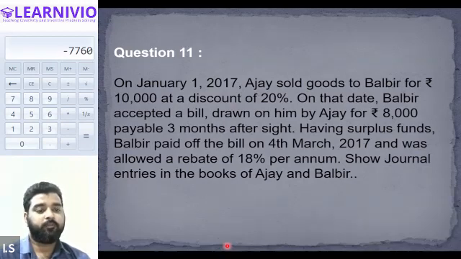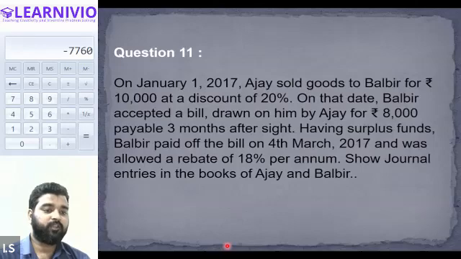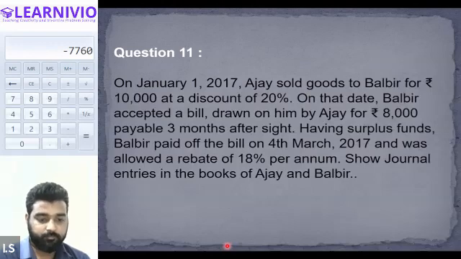But the payment is being made on 4th March, and as the payment is being made on 4th March, the drawer is also giving him a rebate of 18% per annum. So let me show you how this will be journalized.